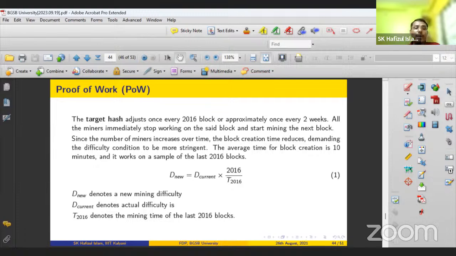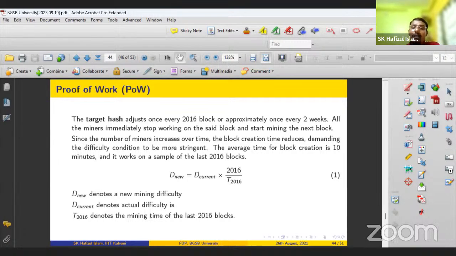According to the previous difficulty, the new mining difficulty will be calculated and set every time. That means sometimes the network finds that the creation time is less than 10 minutes, so you have to increase the difficulty.